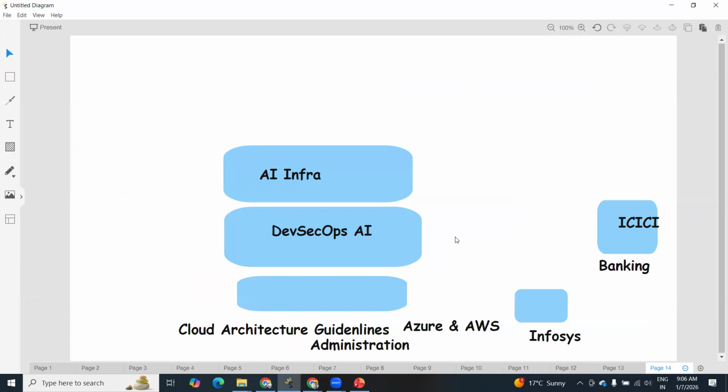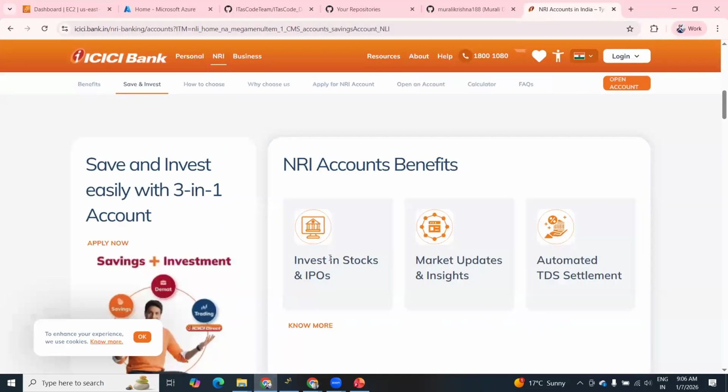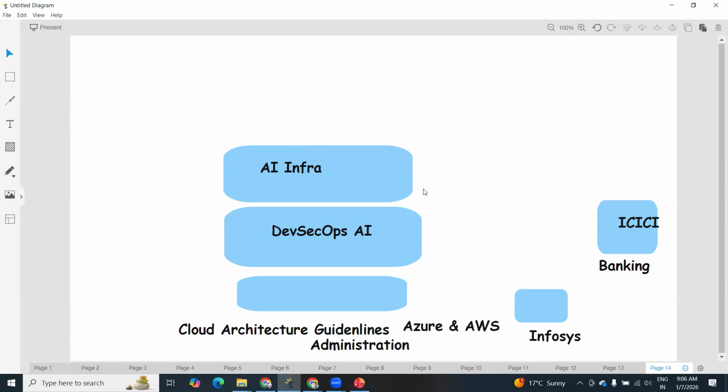Right? That's why here we added one more layer also, AI Infra Specialist. Whatever AI solutions you are providing, as a cloud engineer, as a DevOps engineer, how we are providing the solutions in terms of AI, these things will be addressed in the AI Infra Specialist. So here you can see under AI Infra Specialist.